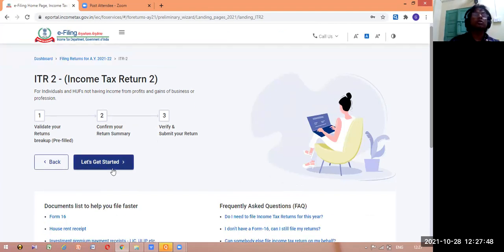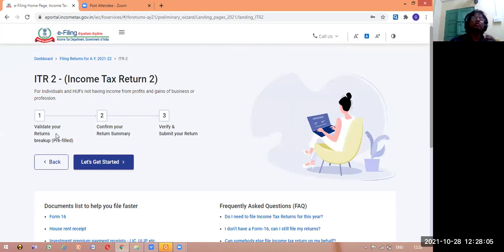See what has come, just like earlier: validate your return, pre-filled. If you have filed a return last year or in previous years, you are an existing income tax payer.